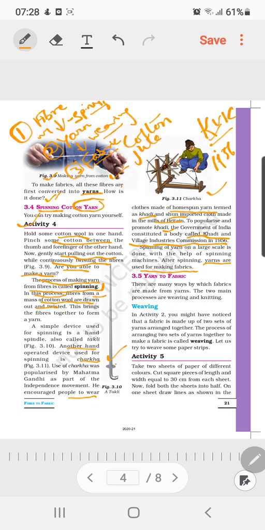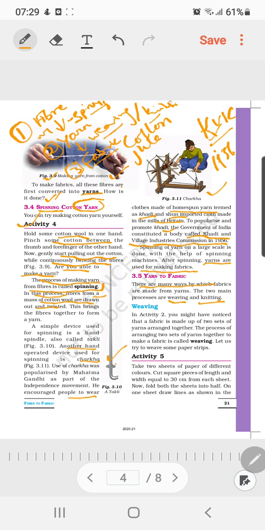There are many ways by which fabrics are made from yarns. The two main processes for making fabric are weaving and knitting. So you can also add knitting here.